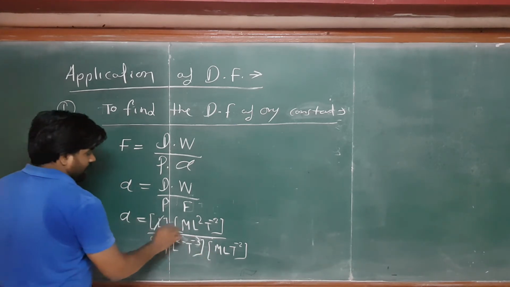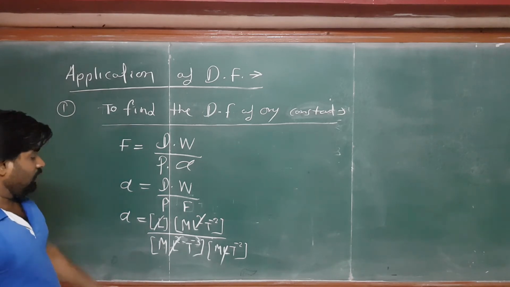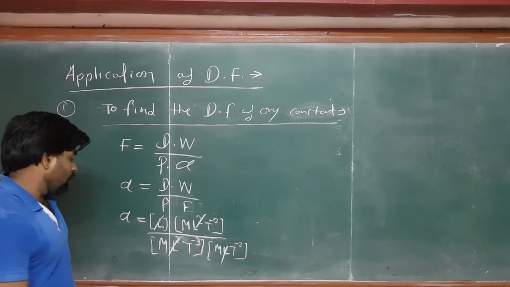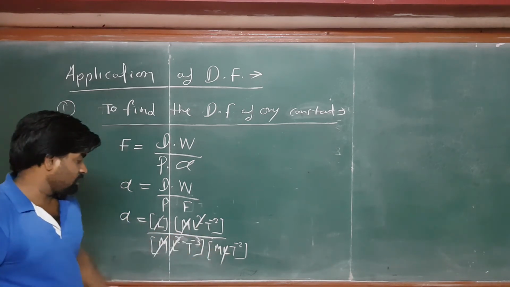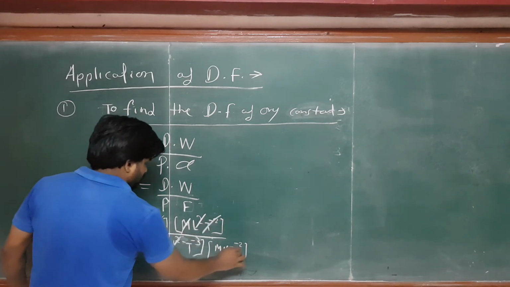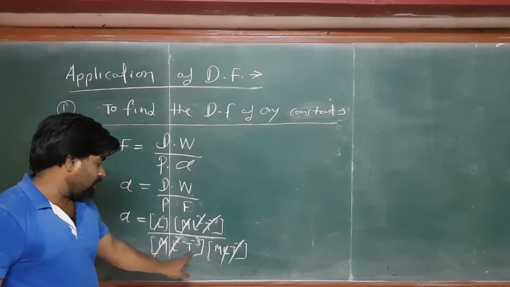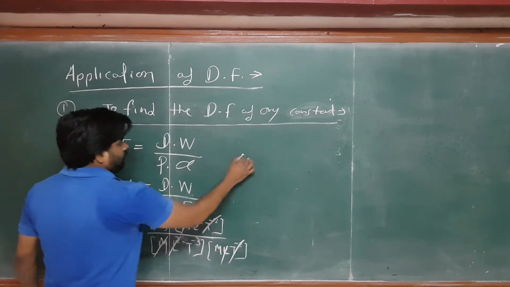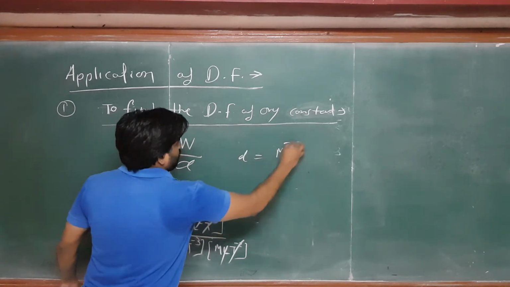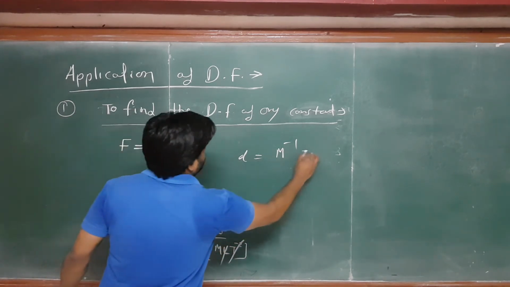So you can cancel all the L's. This is M, there are 2 M, so 1 M will cancel. This is T inverse 2 and this is T inverse 2, so it would also be cancelled. What thing got left? It got the M divided by T inverse 3. So if M goes up, then it is M inverse. If this T inverse 3 goes up, it can be the T cube.